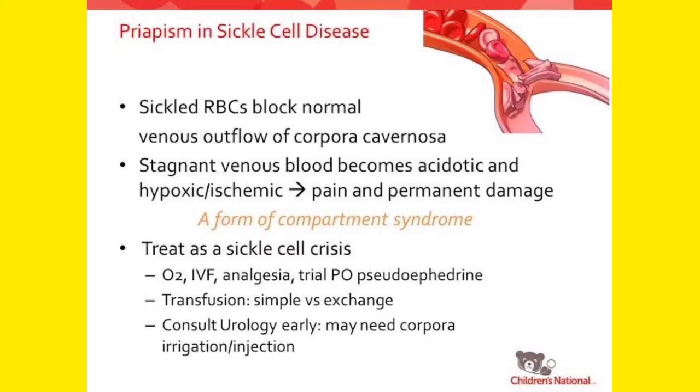And as it has blocked, there is stagnant venous blood, and this stagnant venous blood which is there in the corpora cavernosa becomes acidotic. As it remains there, it becomes acidotic and hypoxic. So there is less oxygen, so a hypoxic condition develops, an acidotic condition develops, and as further blood cannot reach there, an ischemic condition also develops. So I told you, this becomes a case of ischemic priapism.